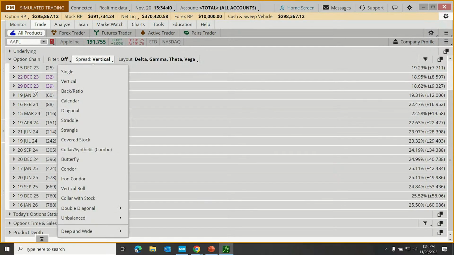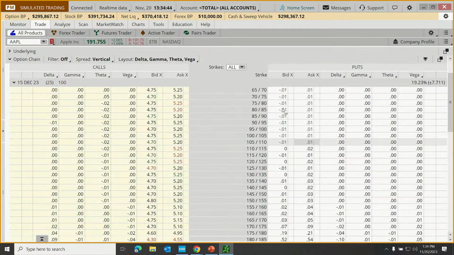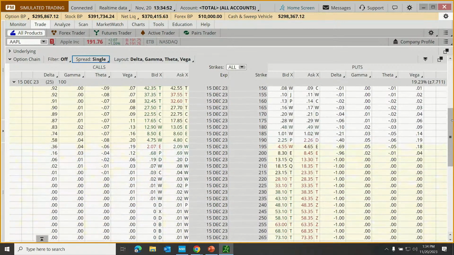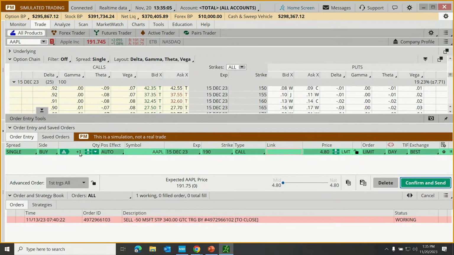Let's change our spread. Actually, let's do it while we have one of these expirations open. You'll notice right now we're arranged for a vertical spread. Let's change this back to a single. And to buy, let's maybe buy an at the money Apple option. We're trading around 192. The at the money would be the 190. To buy some contracts, I just click on the ask price, and that creates a buy order.